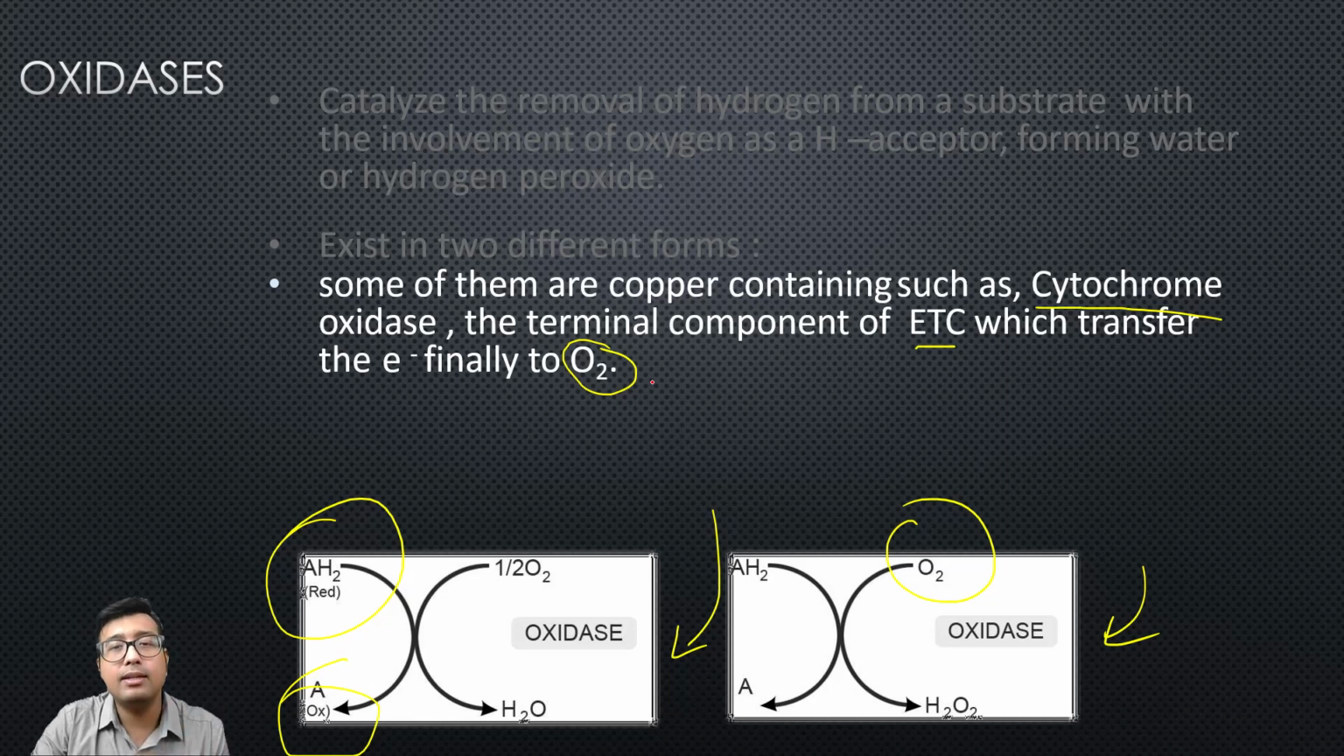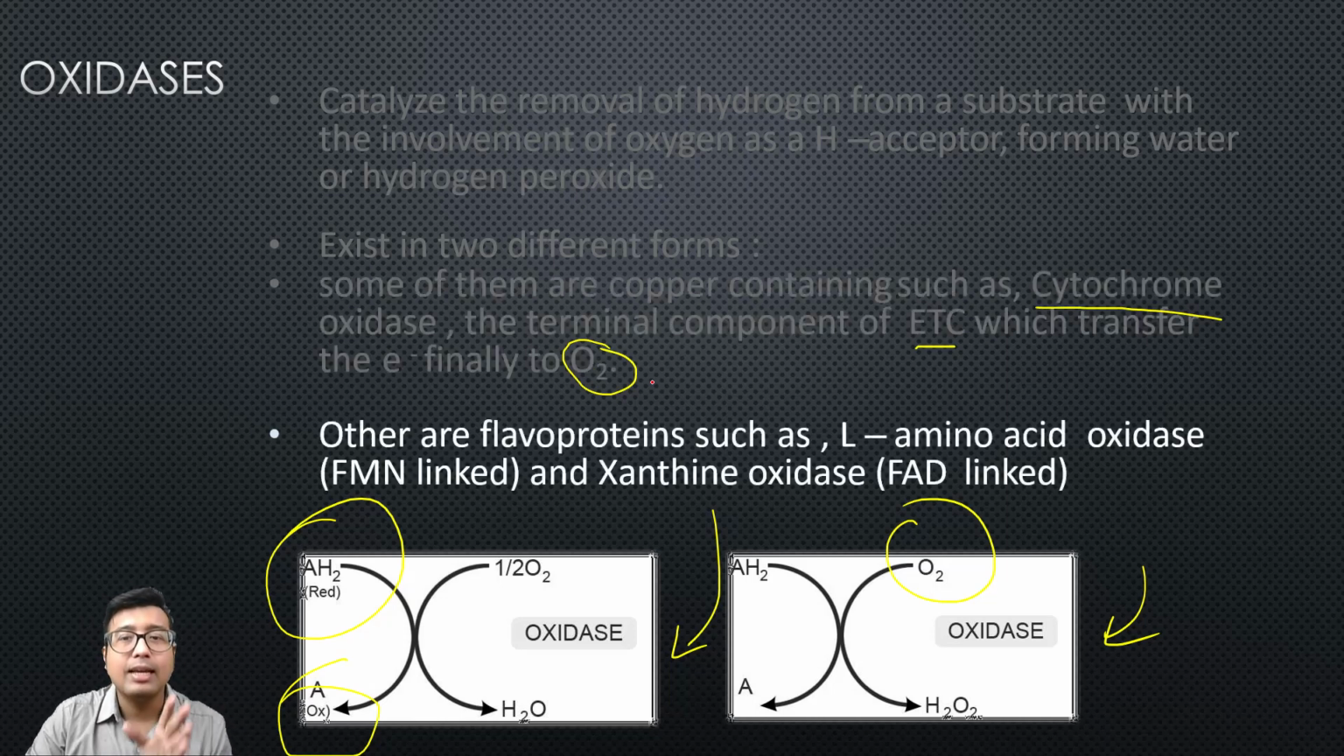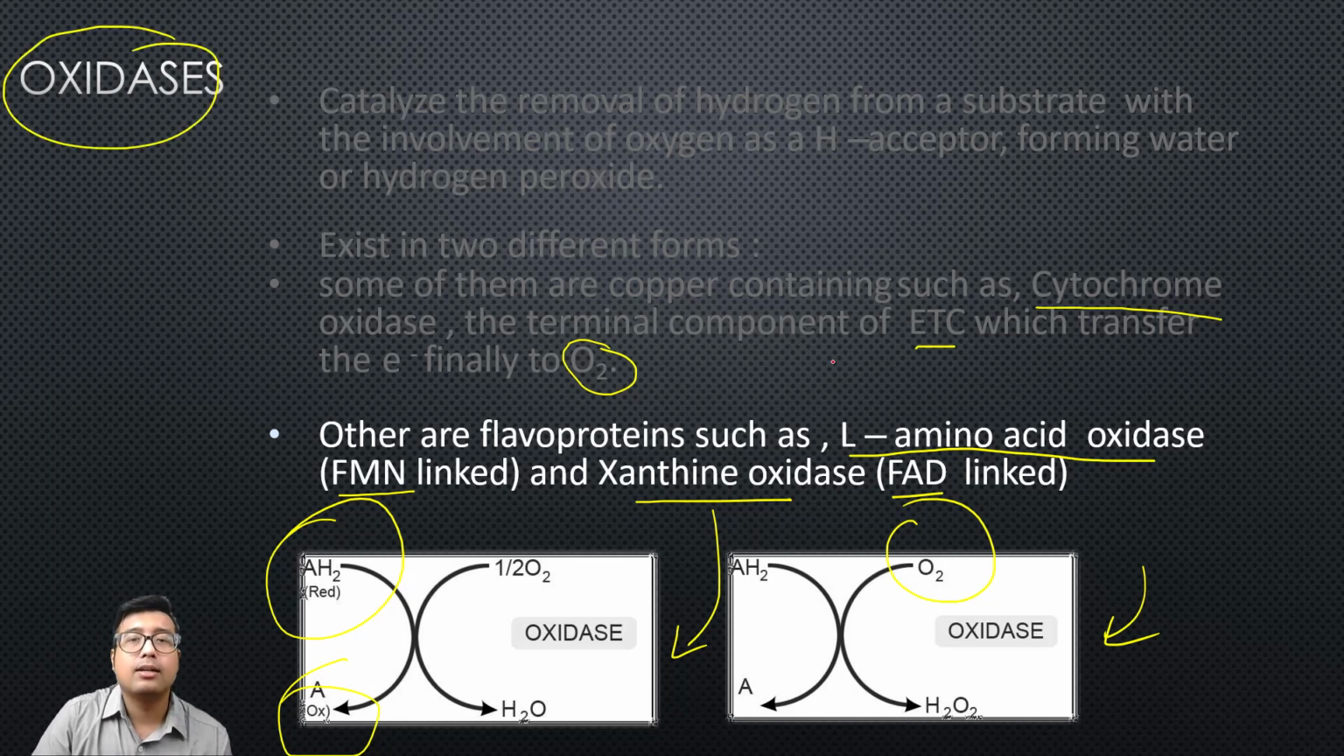Or they can be not copper linked; they can be linked with a vitamin or flavoprotein, vitamin B2. Examples include L-amino acid oxidase and xanthine oxidase. Xanthine oxidase, I think you know by now, in purine metabolism, its deficiency leads to gout, uric acid, and this is either FMN linked, flavin mononucleotide, or flavin adenine dinucleotide, FAD linked. Mind it, oxidases can be copper linked like cytochrome oxidase, or FMN or FAD linked.